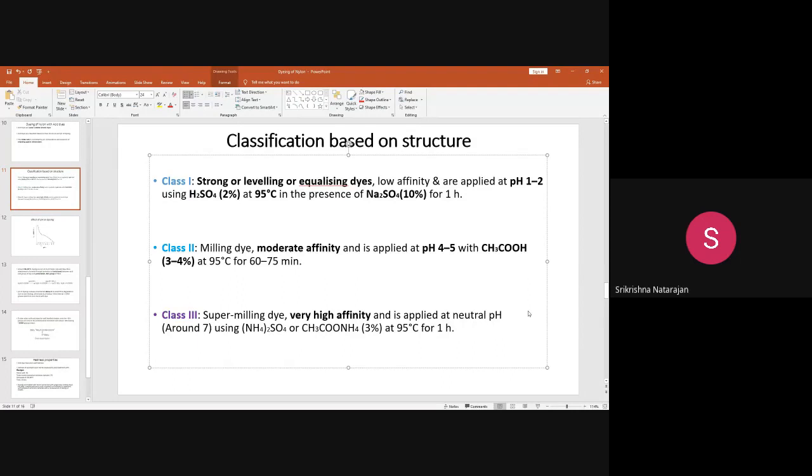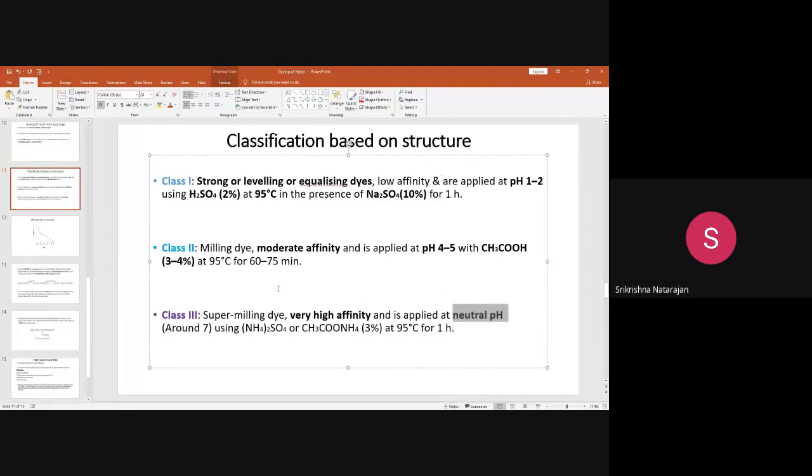In these two types of dye, you do not add a retarding agent, because they are moderate affinity dyes. But for the super milling dye, you are working at neutral pH, because it already has a very high affinity. You need not maintain an acidic pH for that.